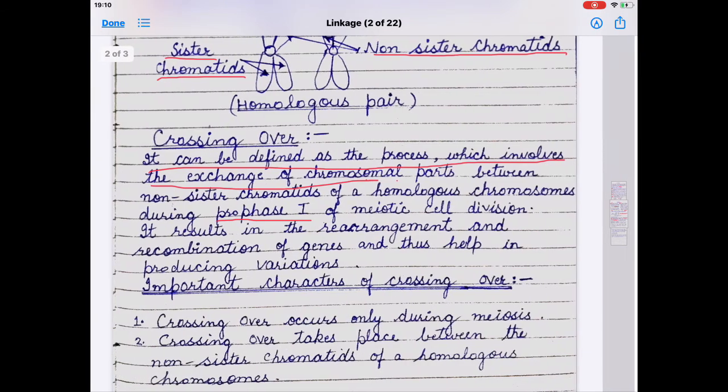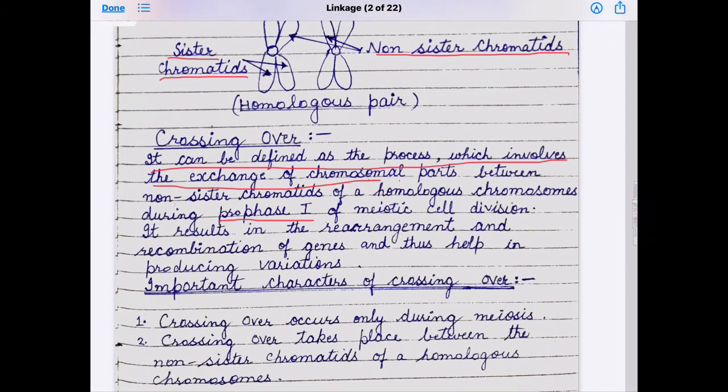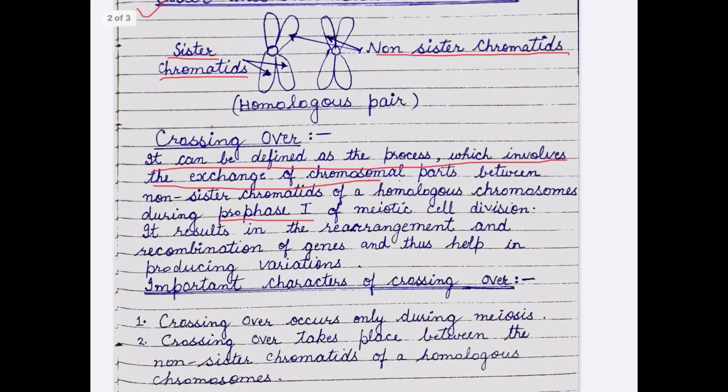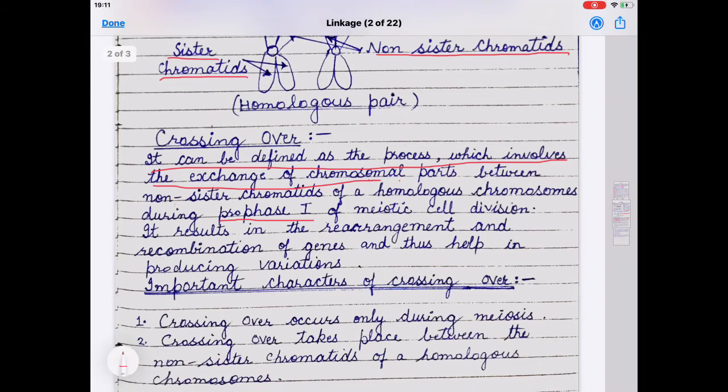It results in the rearrangement and recombination of genes and thus helps in producing variations, because when the exchange of material occurs between non-sister chromatids, new combinations appear, which produces variations.